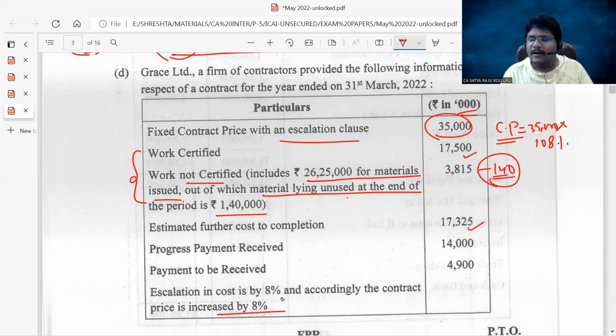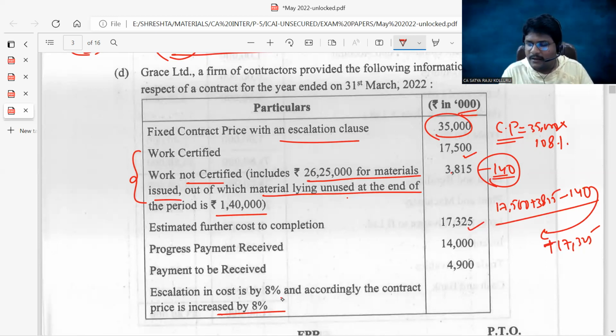Now, percentage of completion, how much, guys? Percentage of completion is 17,500 plus 3,815 minus 140, divided by 17,500 plus 17,325. What is the formula for percentage of completion? Cost incurred till date divided by total estimated contract cost to complete the contract. That is 17,500 plus 3,815 minus 140, which is 21,175, divided by 21,175 plus 17,325.